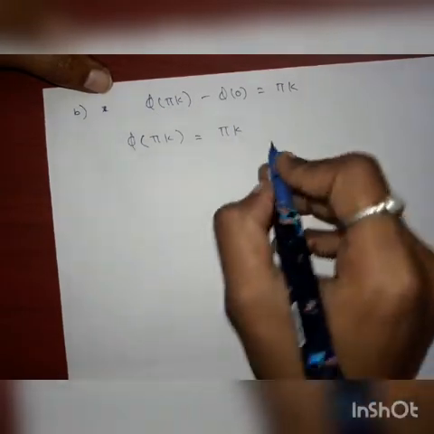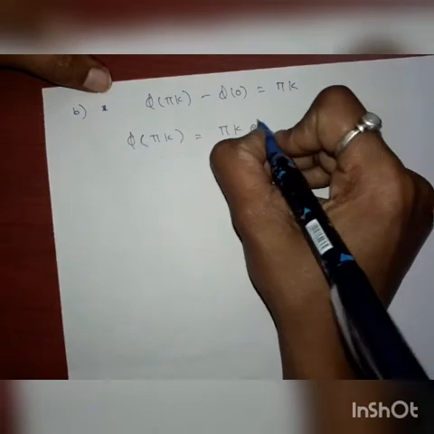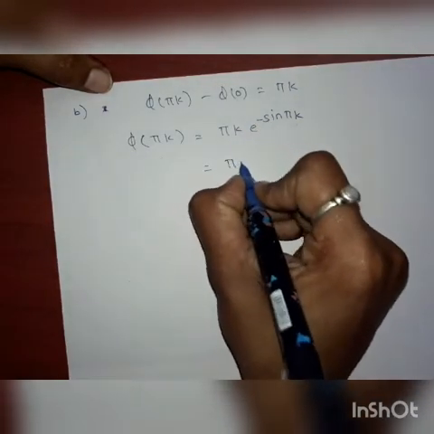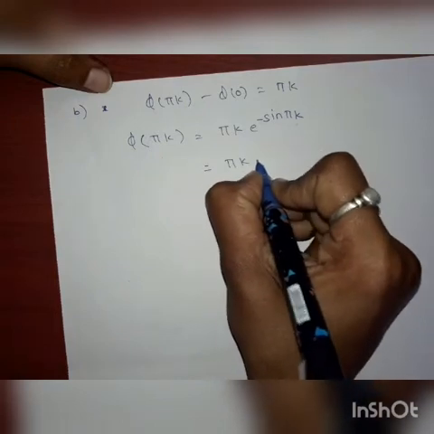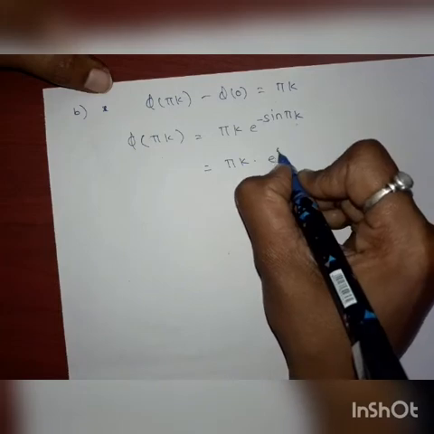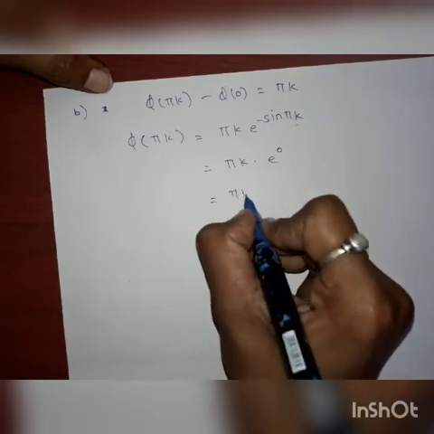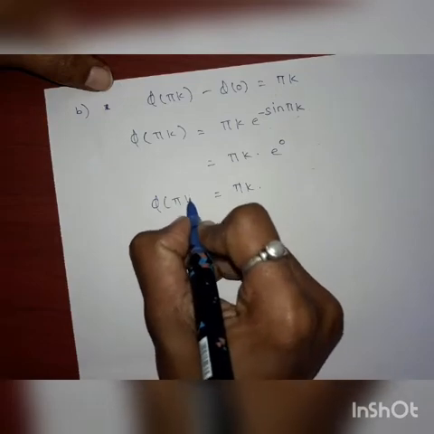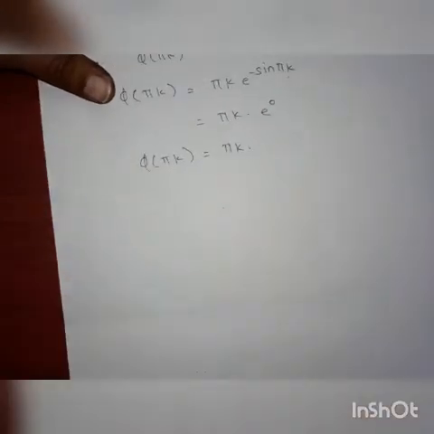So phi of pi k is equal to pi k e^(-sin pi k). We know that sin pi k is 0, so e^0 is 1, which is equal to pi k. Then phi of pi k is equal to pi k.